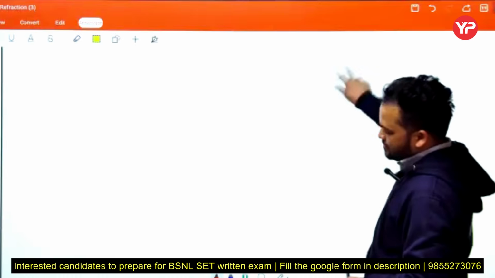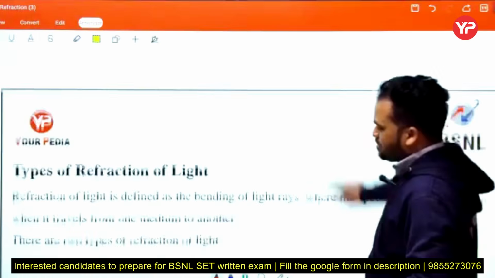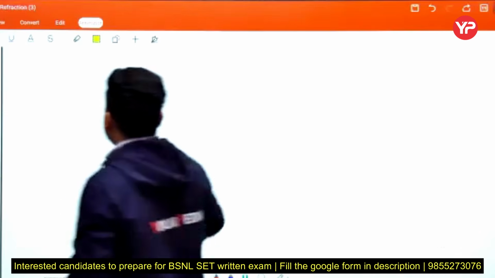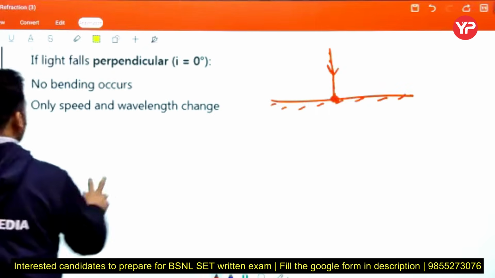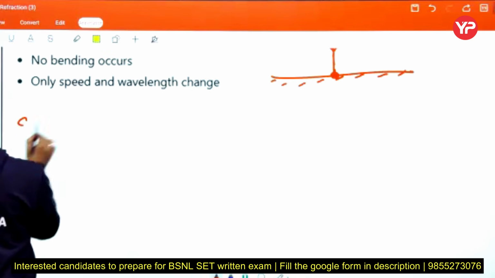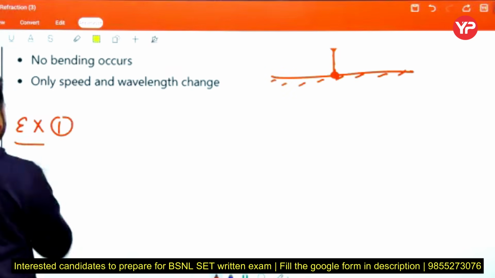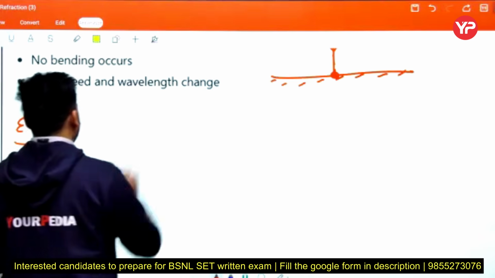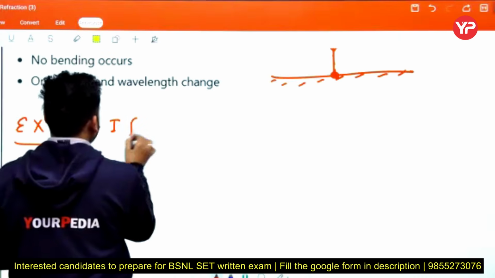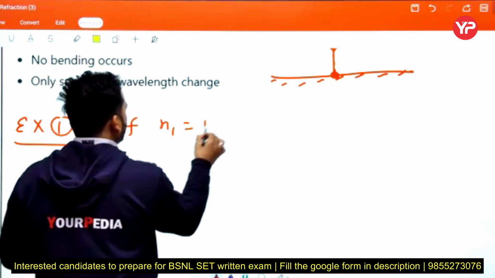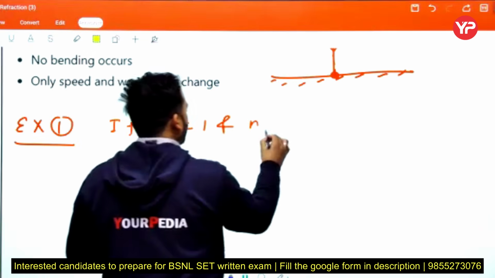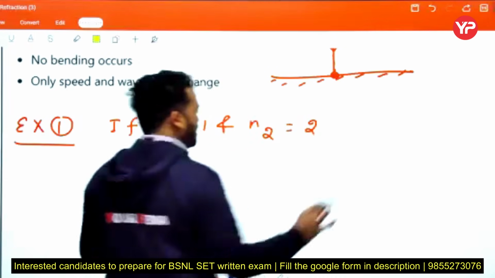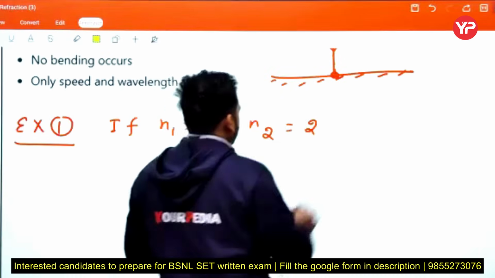Now we discuss one example. If N1 equals 1 and N2 equals 2, this is a hypothetical case.